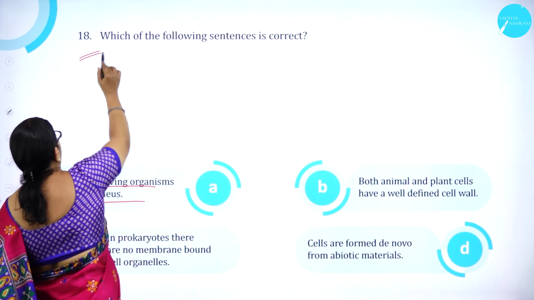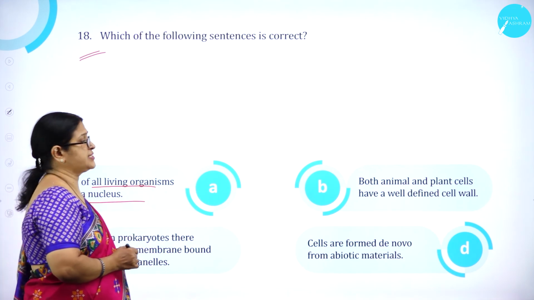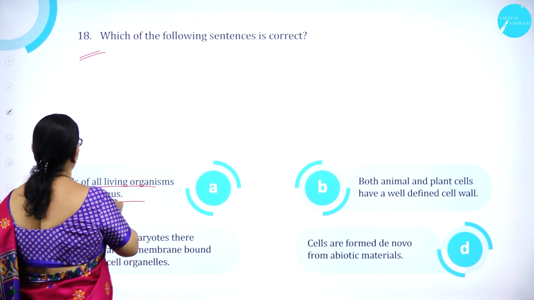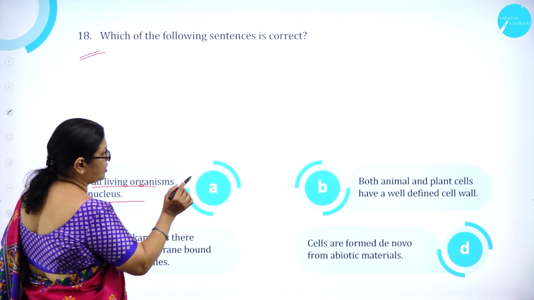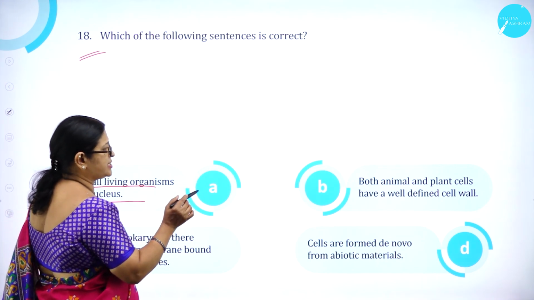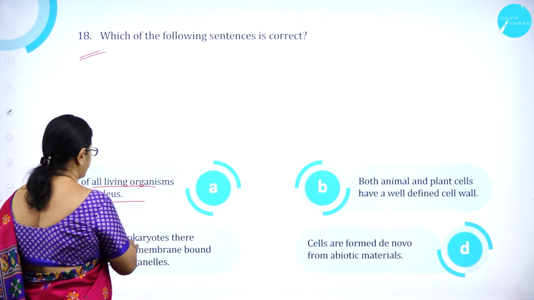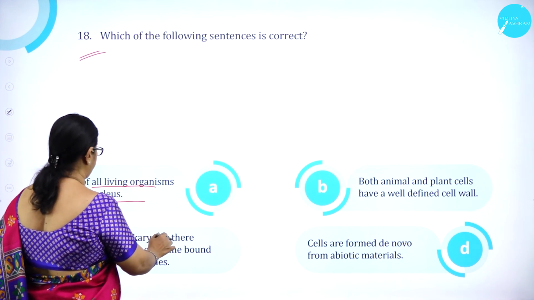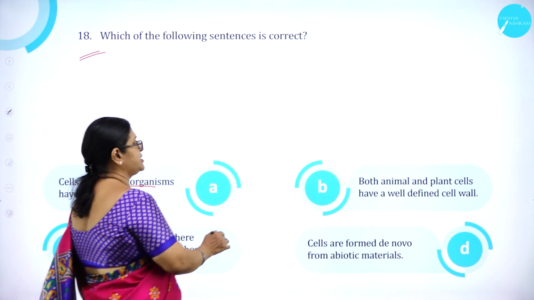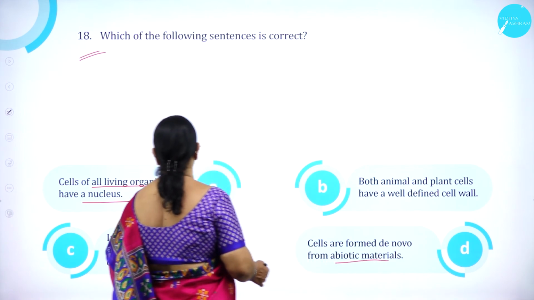Moving on to question number 18. Which of the following sentences is correct? A, cells of all living organisms have a nucleus. B, both animal and plant cells have a well-defined cell wall. C, in prokaryotes there are no membrane-bound cell organelles. D, cells are formed from abiotic materials.